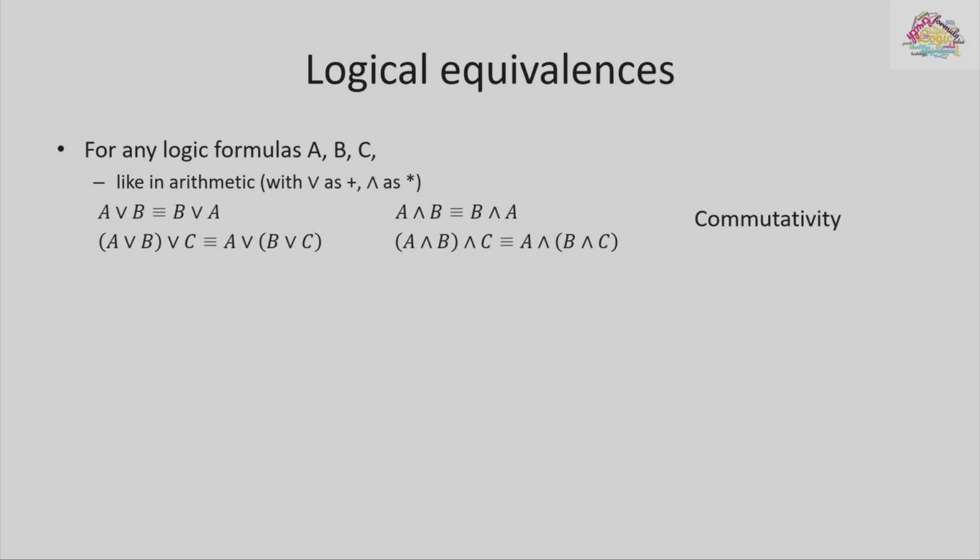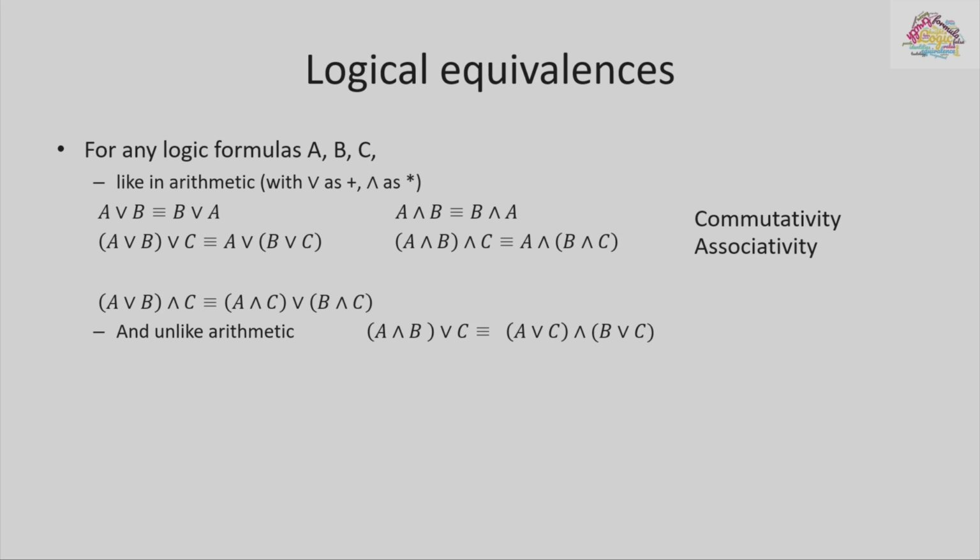A or B is the same as B or A, and similarly, A and B is the same as B and A. We looked at associativity, which allowed you to do the operation in whichever order you want, because the result of taking OR of A and B and OR of that with C is the same as taking OR of B or C and ORing that with A, and same for AND. And this looks familiar because the same rules apply to addition and multiplication.